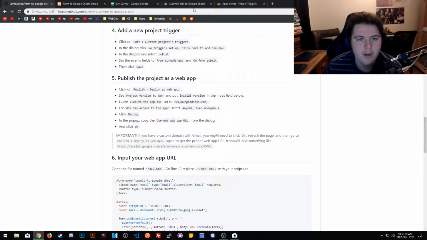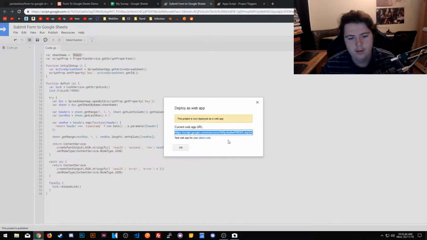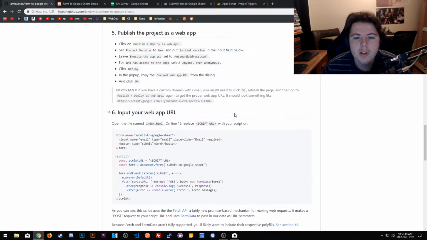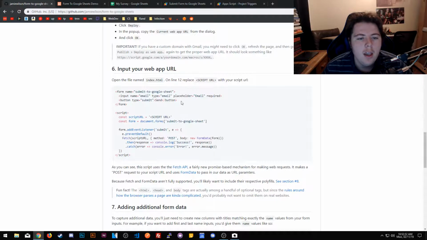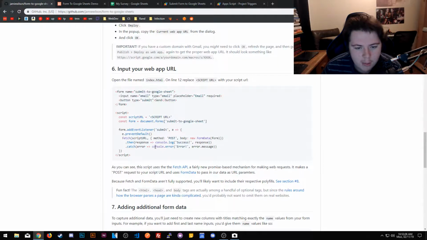Copy the web app URL in the dialog. Copy this. Click OK. All right, important. If you have a custom domain with Gmail, you might need to click OK, refresh the page, and then we don't have that. Input your web app URL. Open your web app. Okay, open the file. Now on line 12. Okay. So here's where we're going to go ahead and, so it looks like we got something.